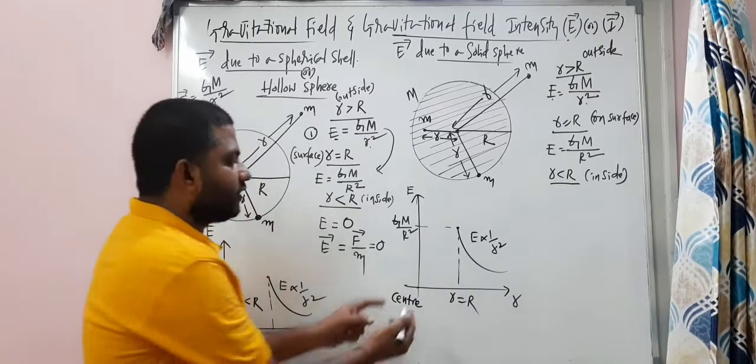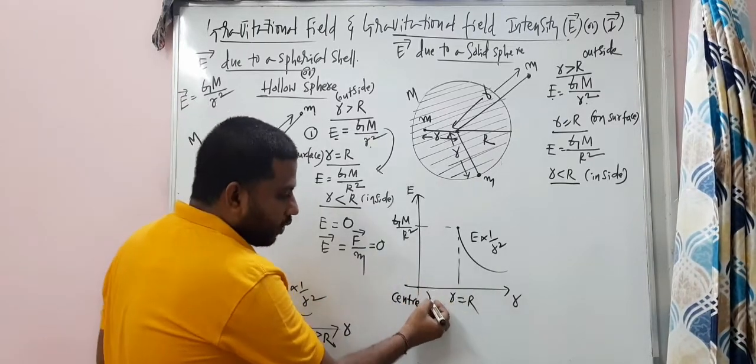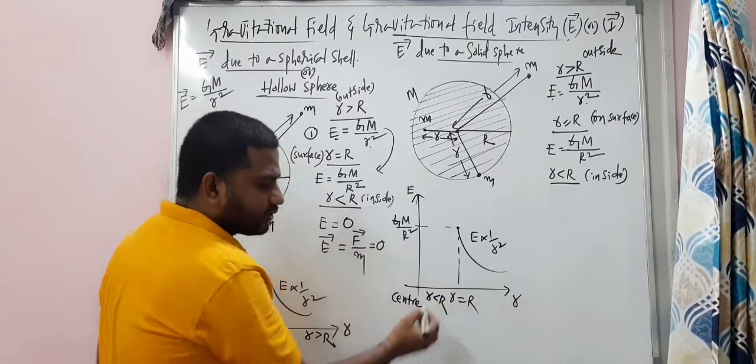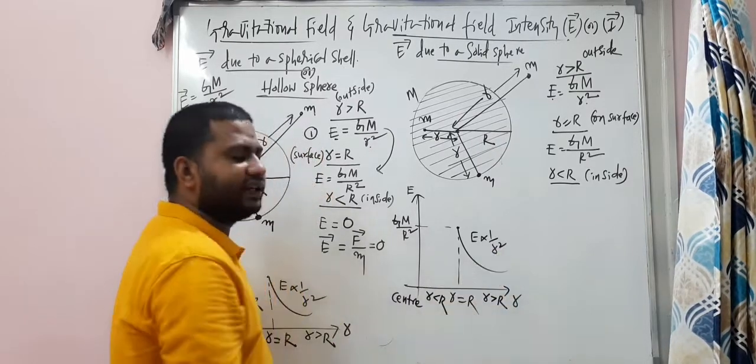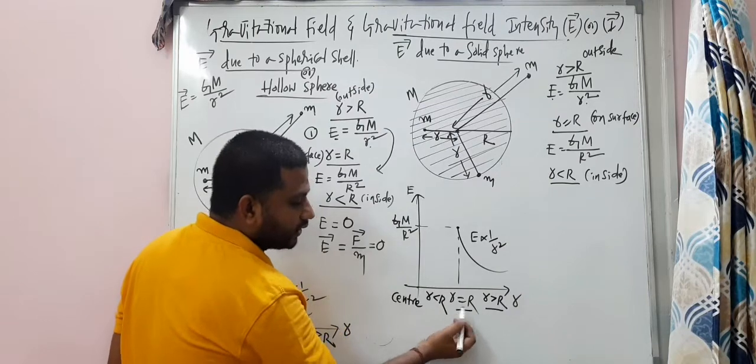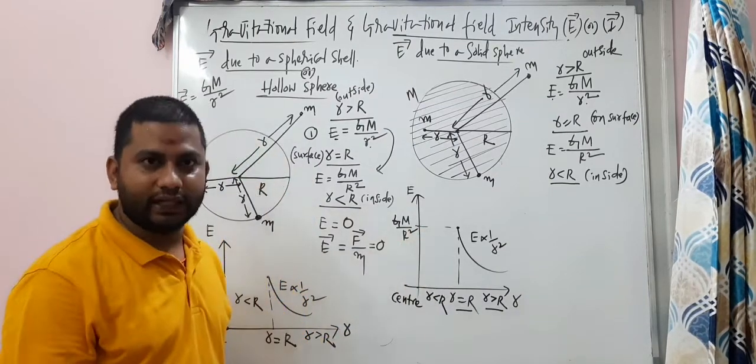Okay, we need to focus on this. Small r is less than capital R. Small r is greater than capital R. It's fine, it's done. And this is also done. So here, now focus.